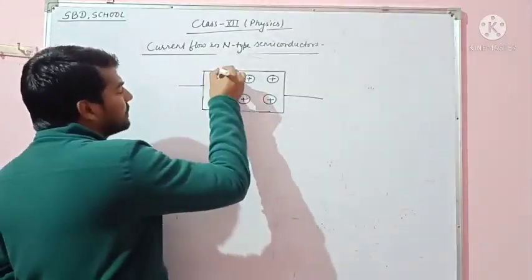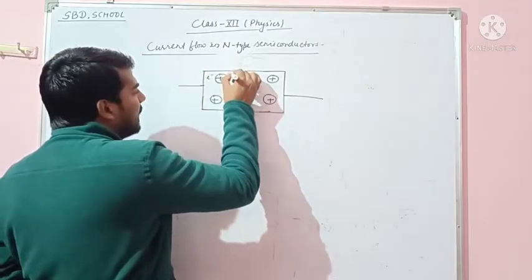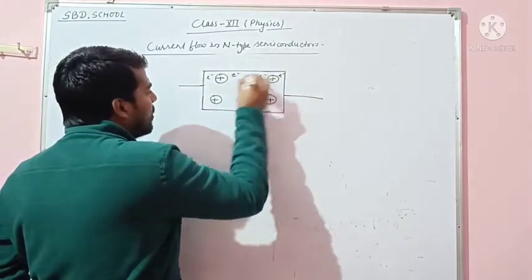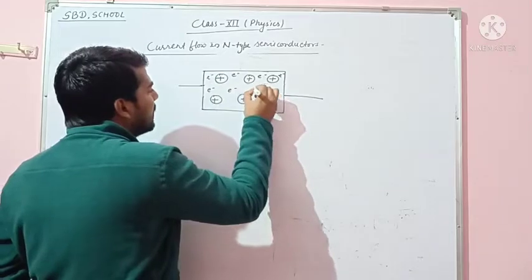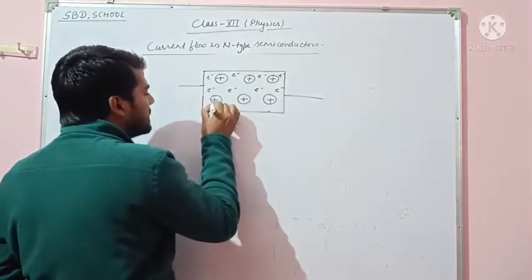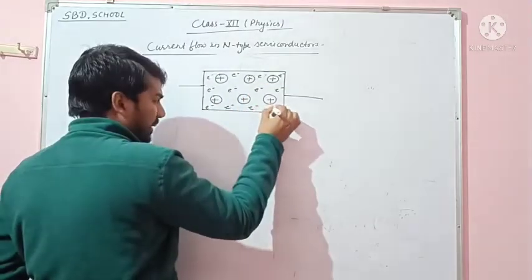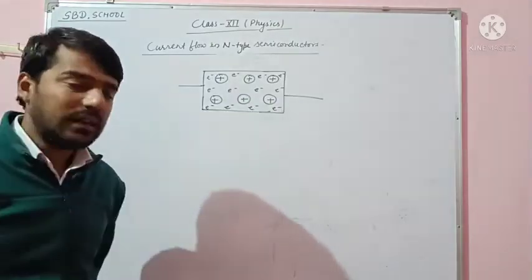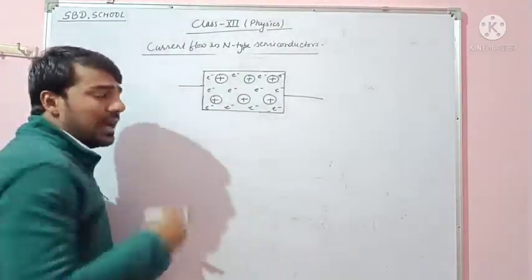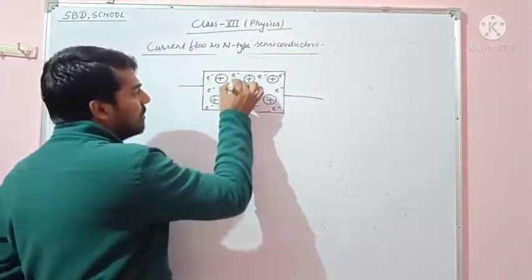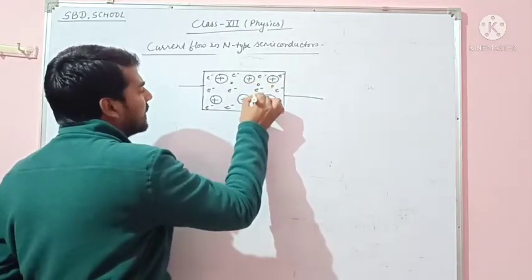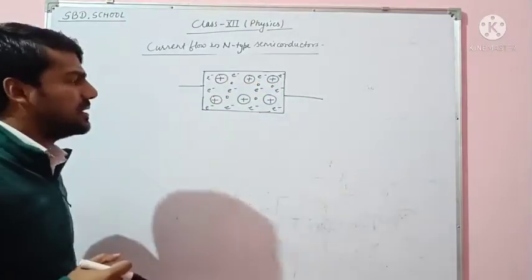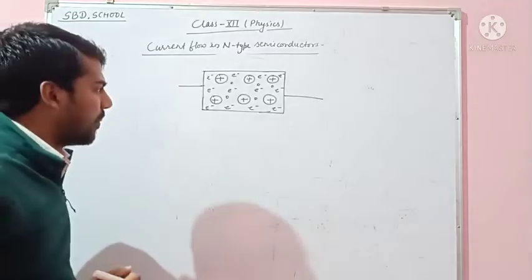Here the electrons are in majority and the holes are in minority, so it is an n-type semiconductor. These are the holes that are in minority.